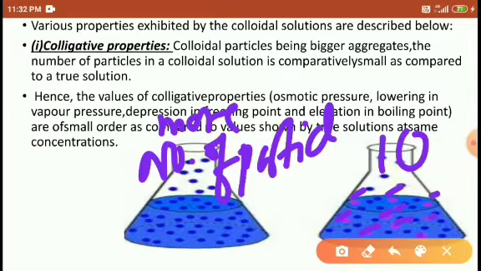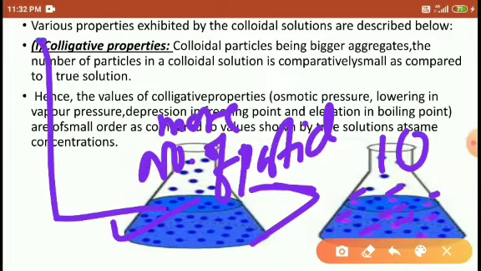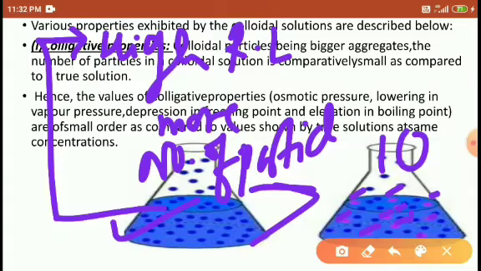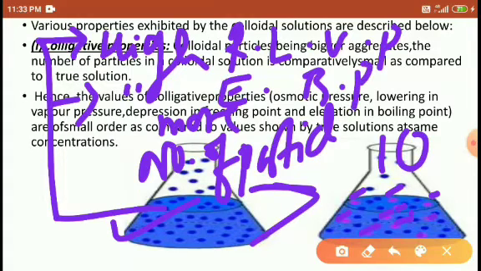So the true solution, which has more particles as compared to the colloidal particles, therefore has a high relative lowering of vapor pressure, high elevation of boiling point, high depression of freezing point, and the fourth one is osmosis.